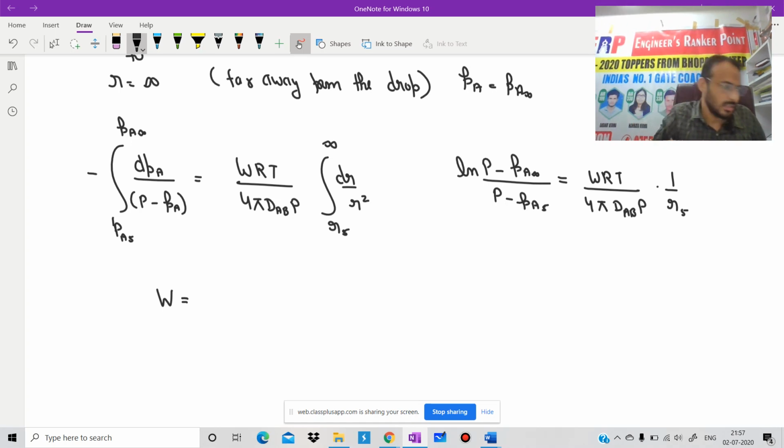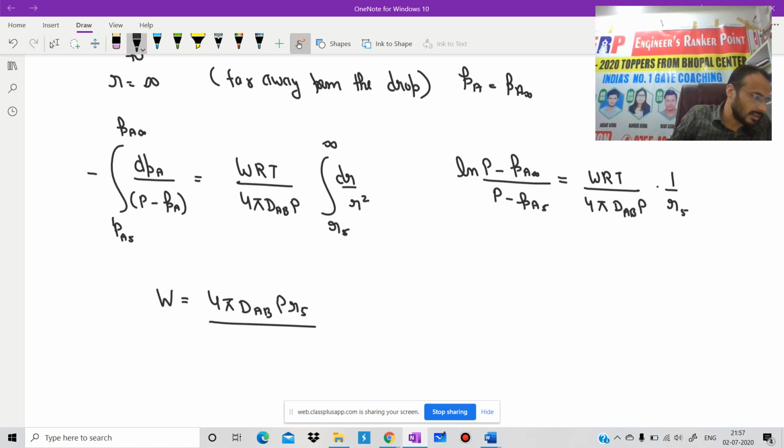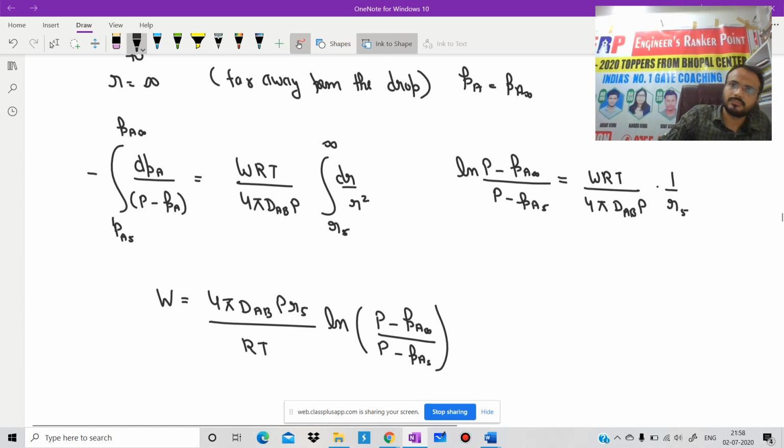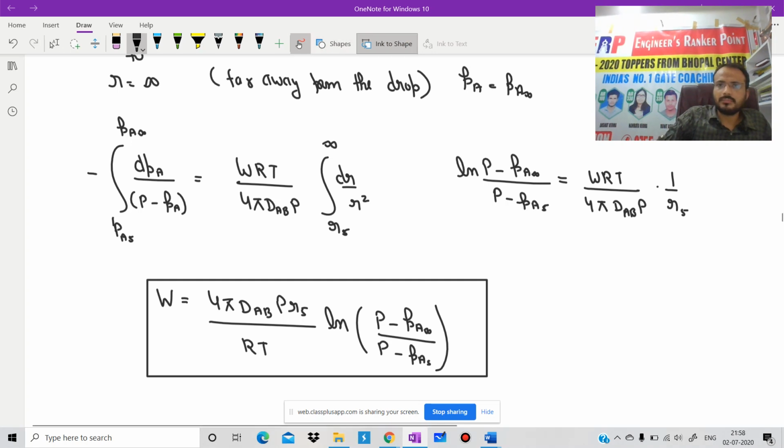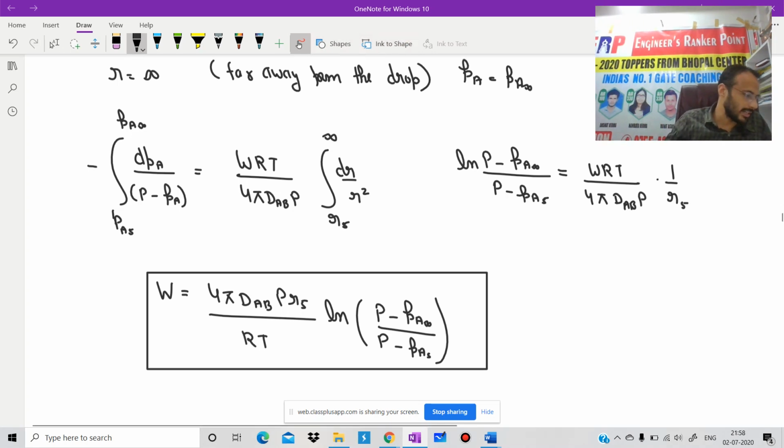Is it clear? That W is equal to 4 pi DAB P RS divided by RT, ln of (P minus PA infinite) divided by (P minus PAS). Is it clear? Up to this point, there should be no doubt.